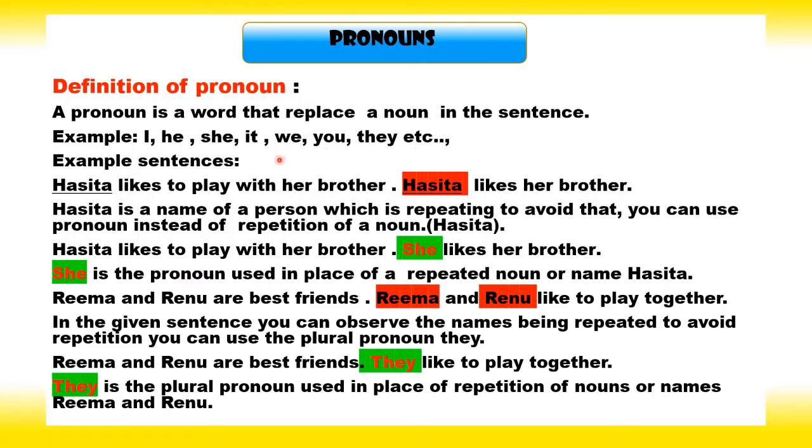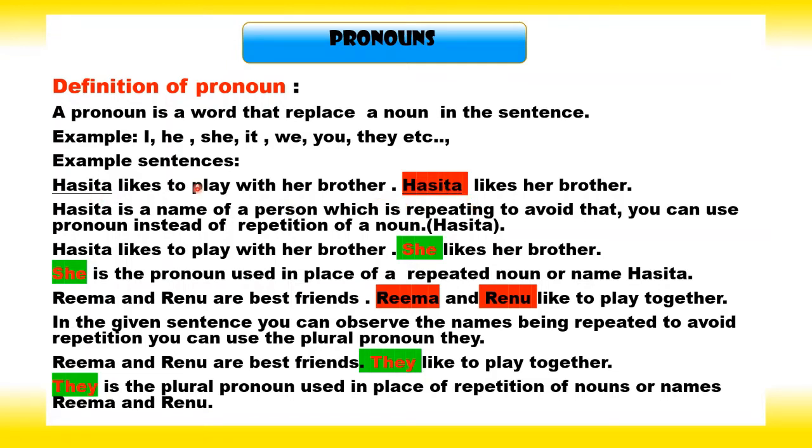Let's see some example sentences of pronouns. Hasita likes to play with her brother. Hasita likes her brother. Hasita is a name of a person which is repeating in the sentence. To avoid that, you can use a pronoun instead of repetition of a noun, Hasita. If you observe the sentences, Hasita is a noun. It is a name of a person. It is repeating in both the sentences.